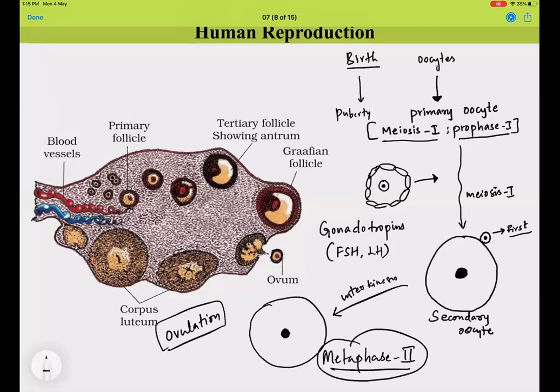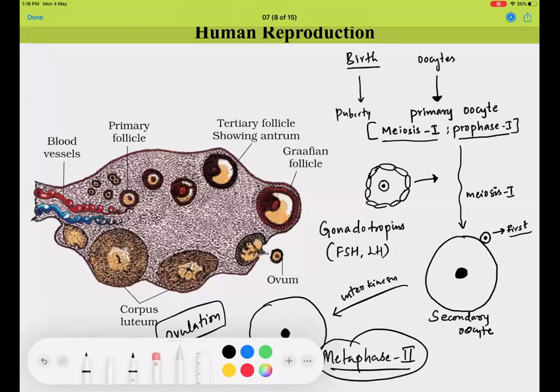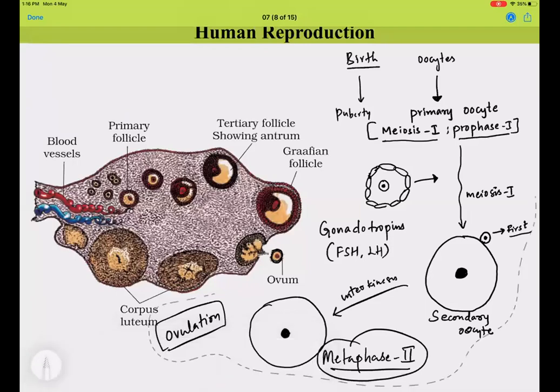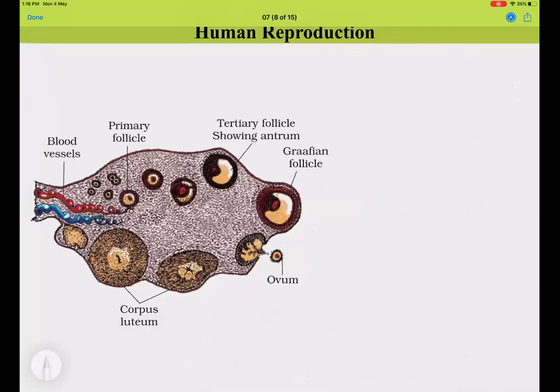And this secondary oocyte stage is going to release, and it is going to get collected in the fallopian tubules. So how is it going to happen? When the oogenesis is finished, whatever ovum is released here is now going to get collected by the fimbriae. So these are the fimbriae, and this is the infundibulum, and this is the ampulla.